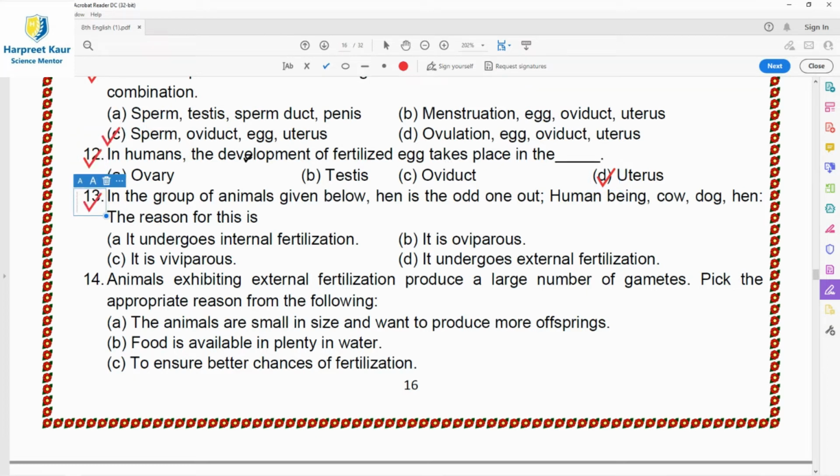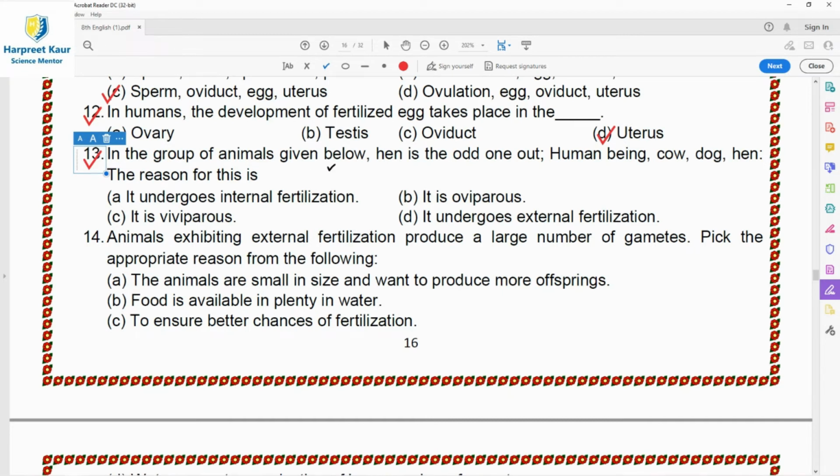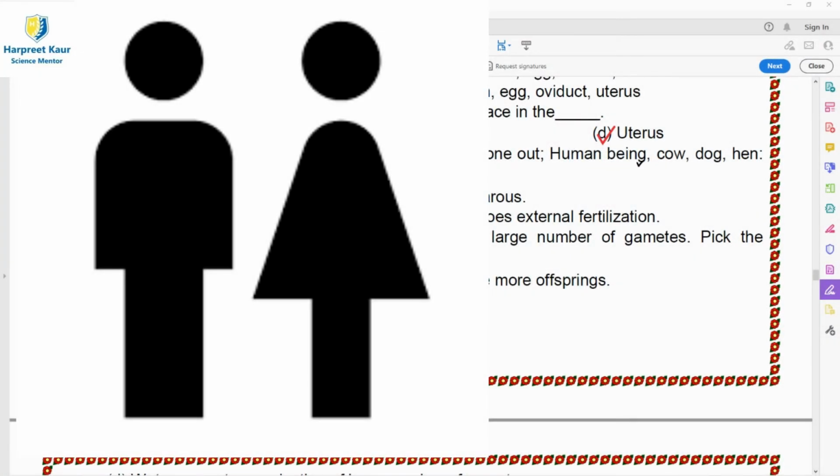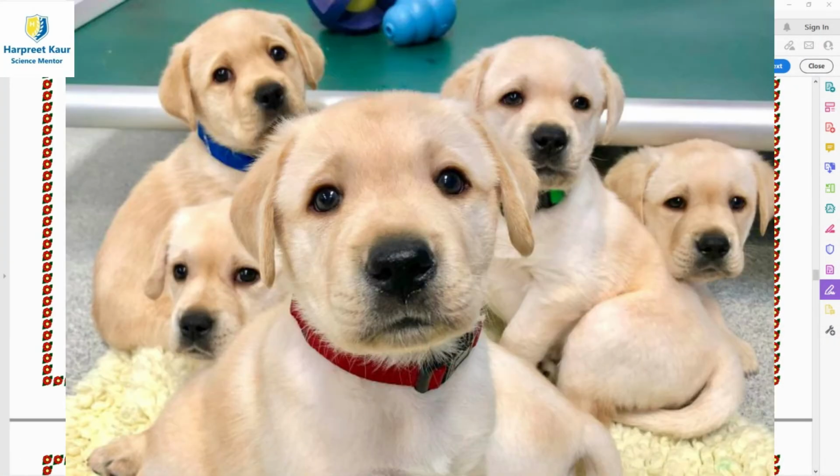So question 13. In the group of animals given below, hen is the odd one out: human being, cow, dog, hen. The reason for this is, we have just read that those animals which give birth to young ones are called viviparous animals, and human being, cow, and dog all reproduce by giving birth to the young ones.